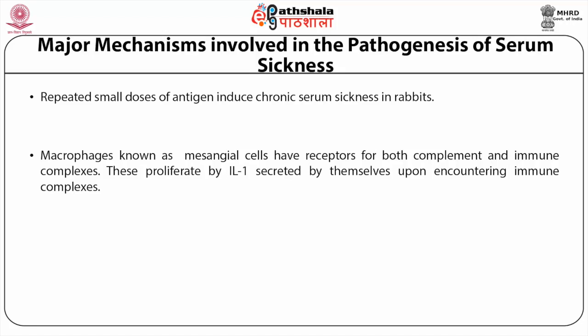A thin section of glomerulus with immune complex mediated lesions is shown on the right hand side. It shows proliferation of mesangial cells and deposits of immune complexes in glomerulus.